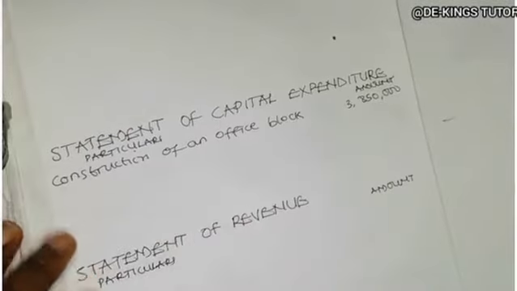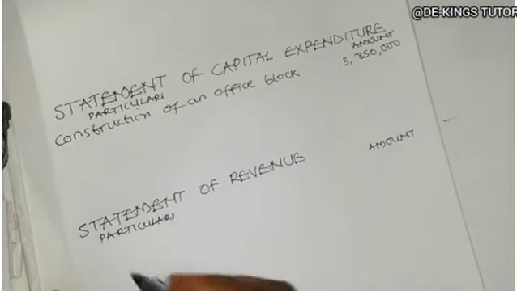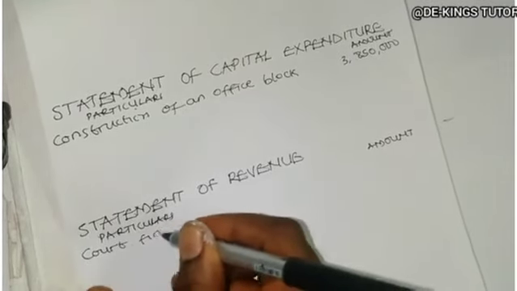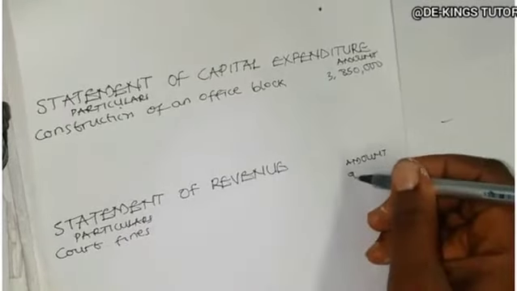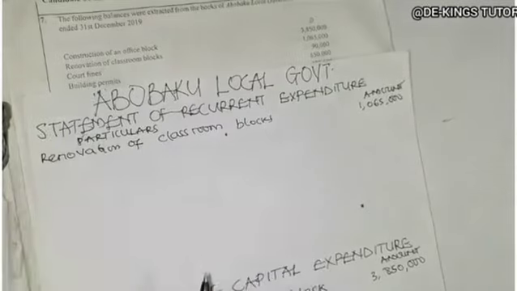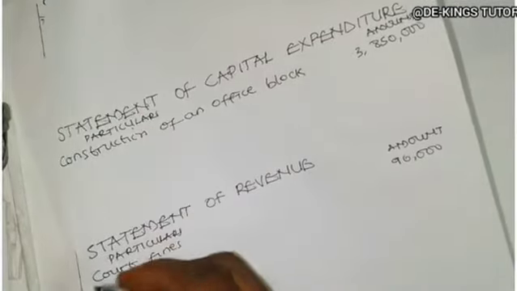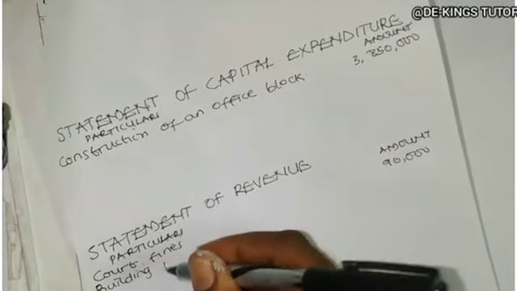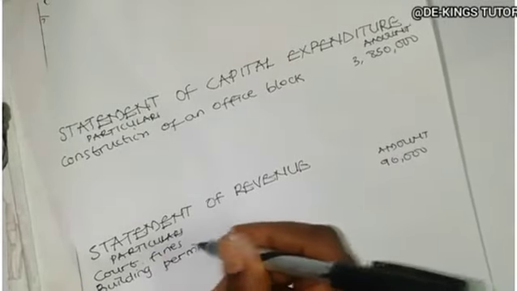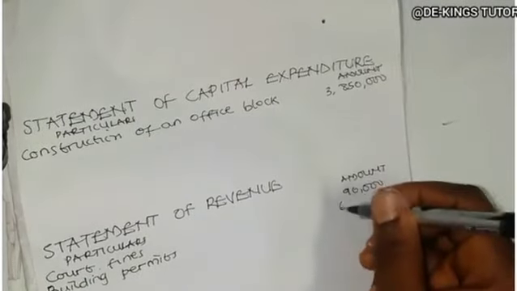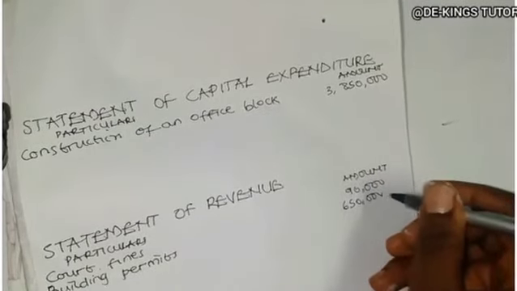Okay. The next one, say court fines. Court fines is a revenue to them. Okay. So have here court fines. How much is it? 90,000. The next one, say building permit. They are permitted building. It's also a revenue. So have building permits. How much is it? 650,000.